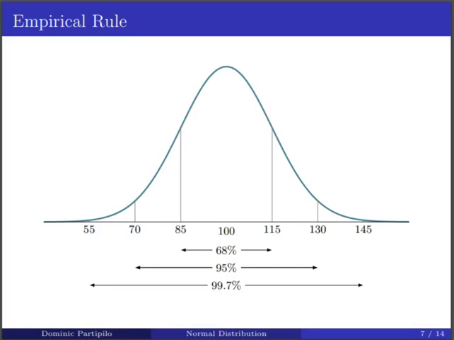The other thing to pay attention to here is that each of these gaps, from 70 to 85 or 85 to 100, is one standard deviation. So 100 to 115, that's a distance of 15. And remember, our standard deviation was 15. So each time you make this jump to the next number, you're moving one standard deviation away, which should make sense.